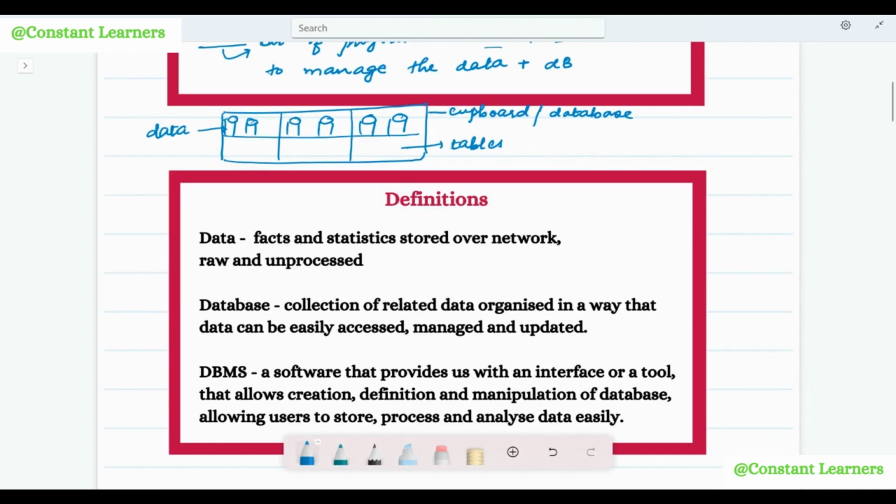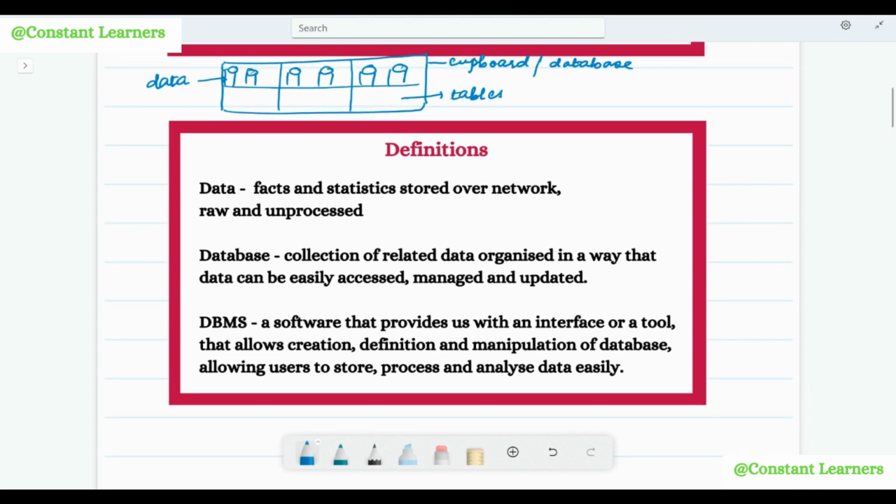Now, let's quickly discuss the definitions of data, database and database management system. Data is nothing but facts and statistics that are stored over the network. That means this data is not required to be stored at a physical location. It can be stored anywhere and we can access this data from anywhere. And this data is nothing but raw and unprocessed facts.